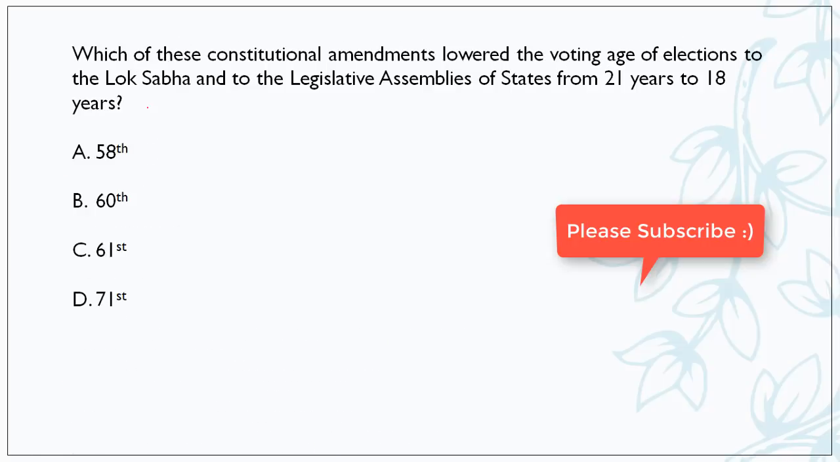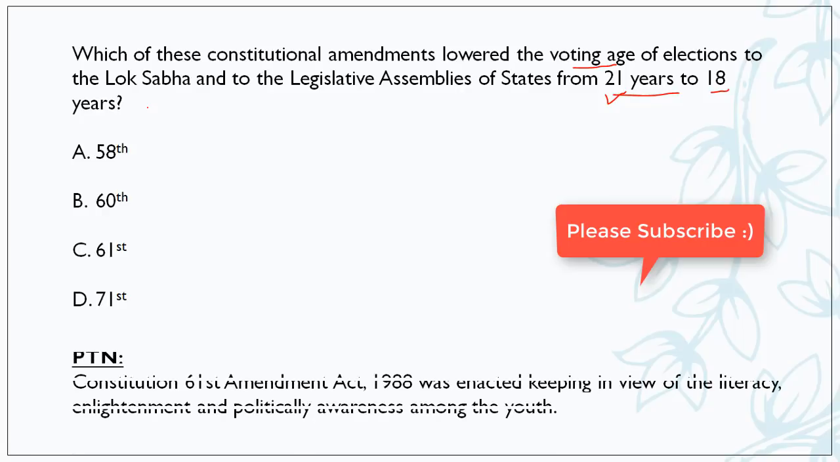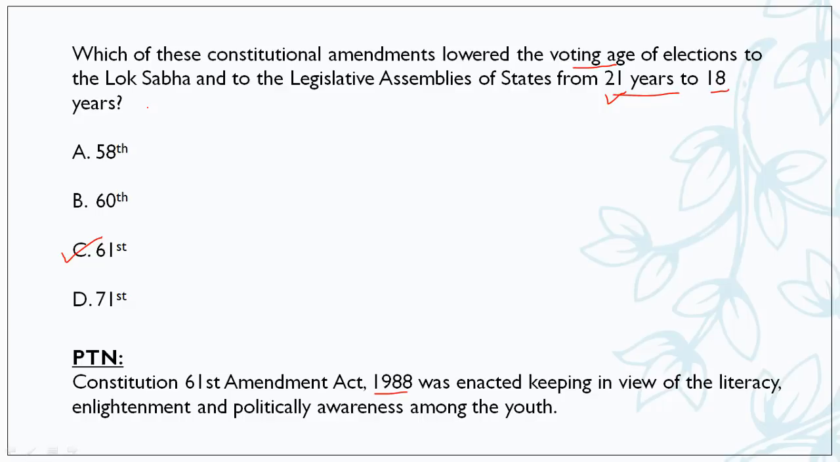Moving forward, which of these constitutional amendments lowered the voting age of elections to the Lok Sabha and to the legislative assemblies of states from 21 years to 18 years? So friends, कुछ सालों पहले only after 21 years of age we could vote, but now the people who are 18 years of age can vote. So under which constitutional amendment did this happen? It happened under the 61st constitutional amendment. And in which year? In 1988. And this was enacted keeping in view the literacy, enlightenment and political awareness of the youth.